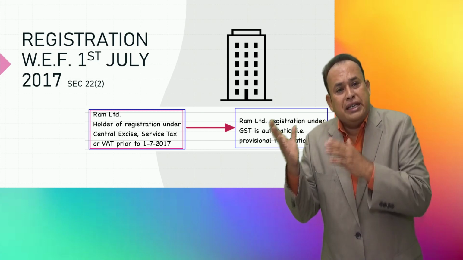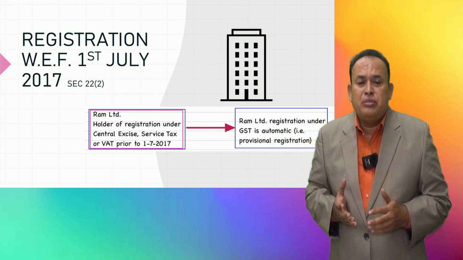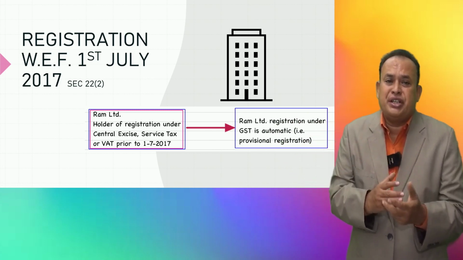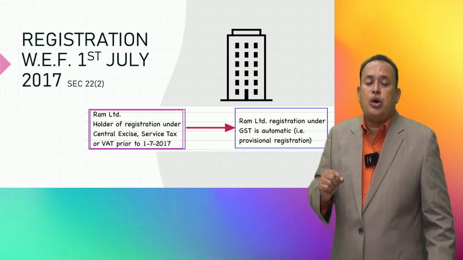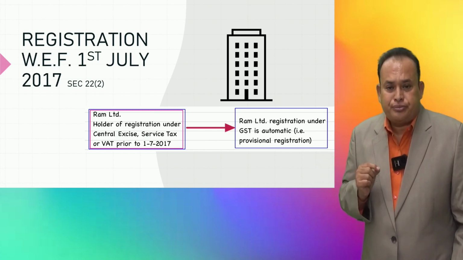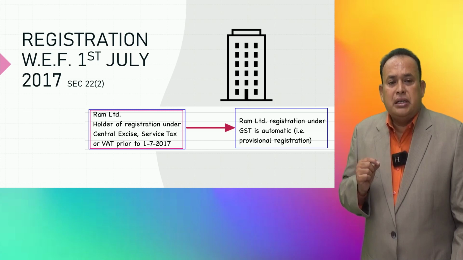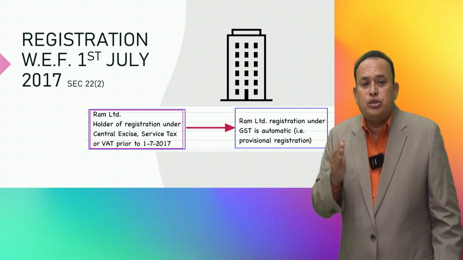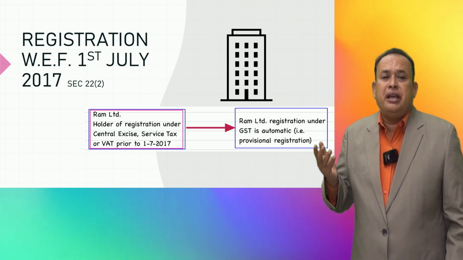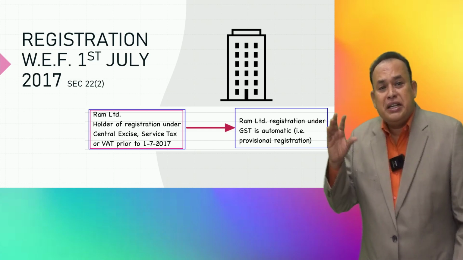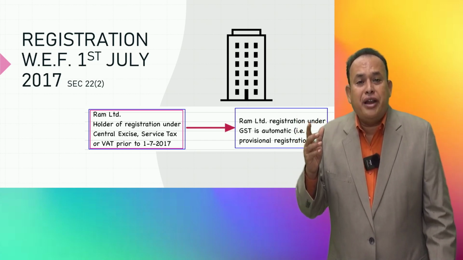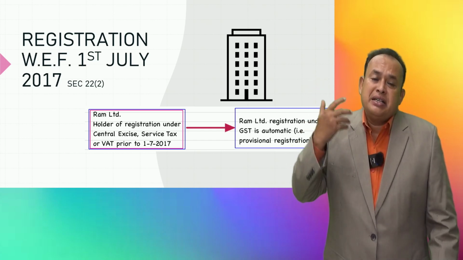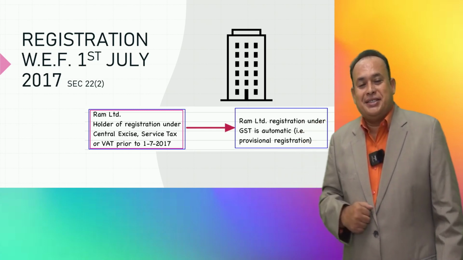All of those earlier regime taxpayers, registered persons, automatically became registered persons in GST law from 1st July 2017 onwards. This provision, section 22, subsection 2, speaks of compulsory migration into GST, and for them, the certificate of registration in form GST REG 06 is not issued. The provisional certificate has been issued, and that itself is the certificate of registration for those assessees.